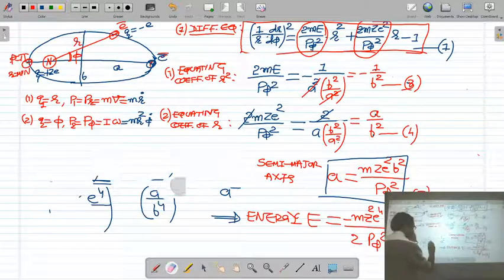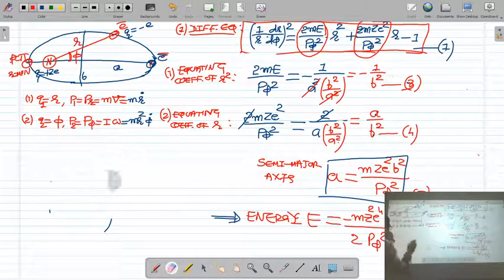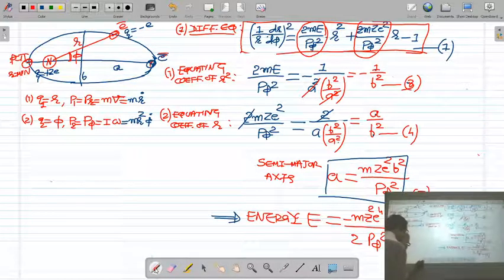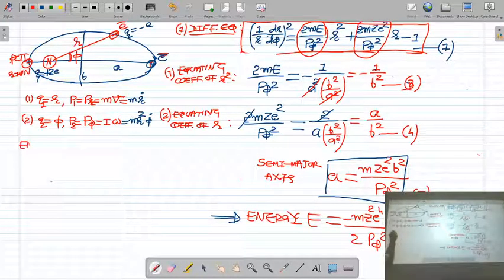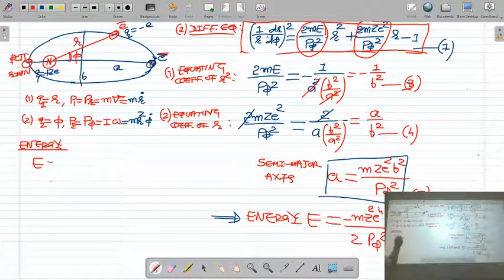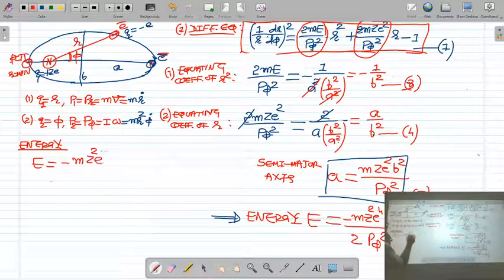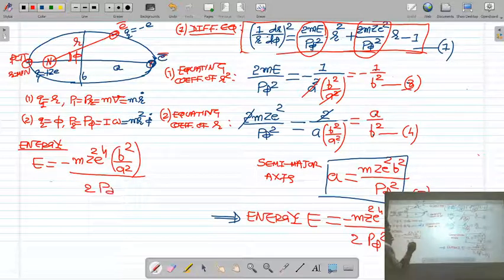So if you simplify equation 3 upon 4 square, you will get the energy of the electron moving in the elliptic orbit. The energy of the electron moving in the elliptic orbit comes out as minus m z square e raised to 4 b square upon a square upon 2 p phi square. That is equation 6.